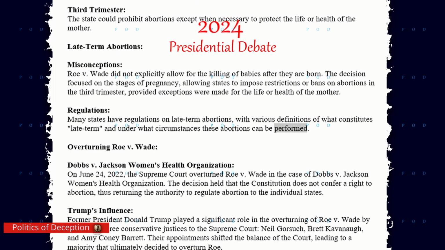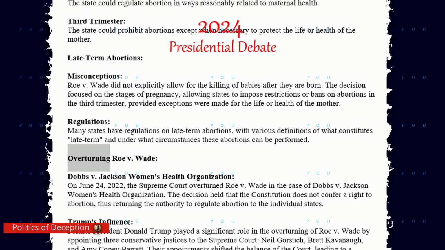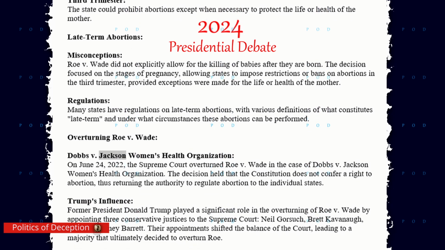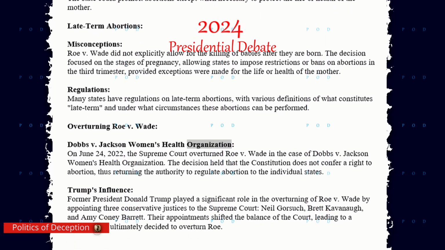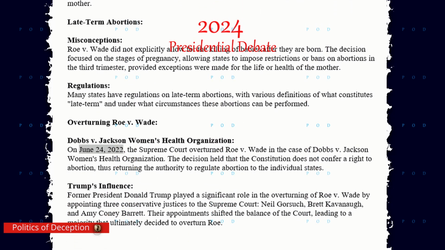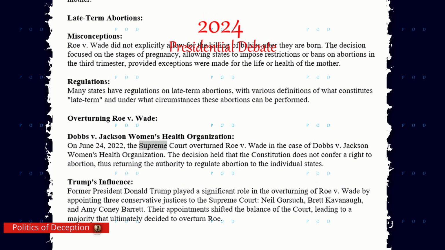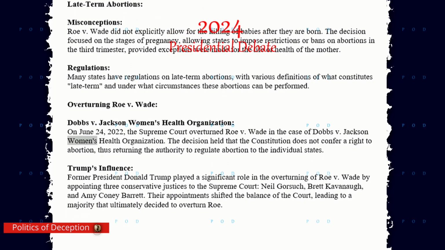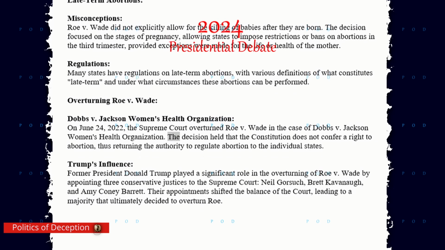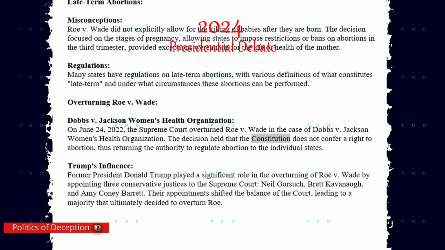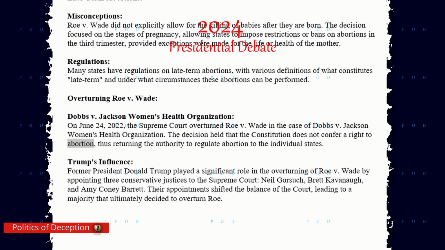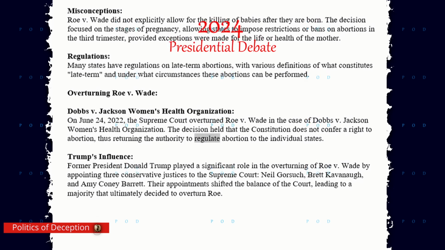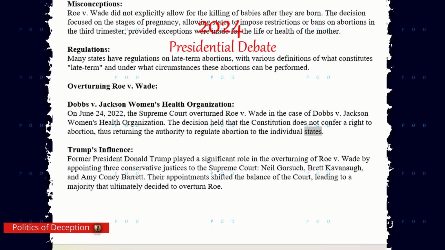Overturning Roe v. Wade. Dobbs v. Jackson Women's Health Organization. On June 24, 2022, the Supreme Court overturned Roe v. Wade in the case of Dobbs v. Jackson Women's Health Organization. The decision held that the Constitution does not confer a right to abortion, thus returning the authority to regulate abortion to the individual states.